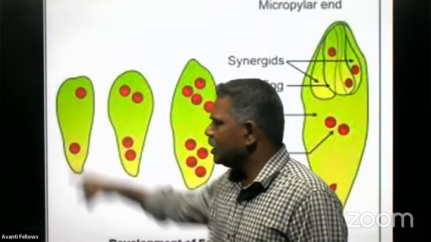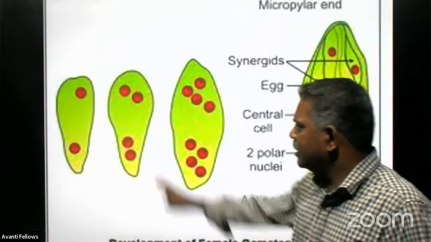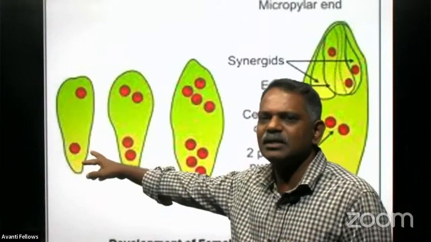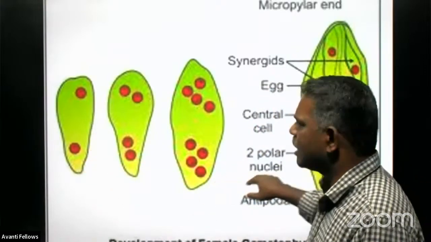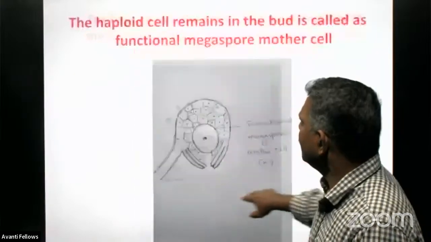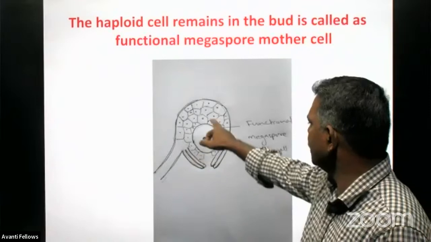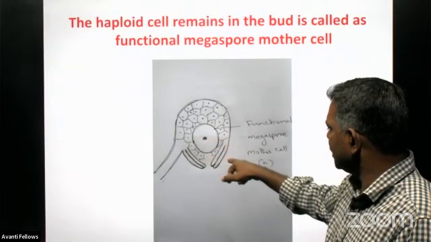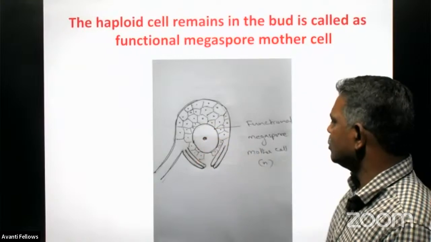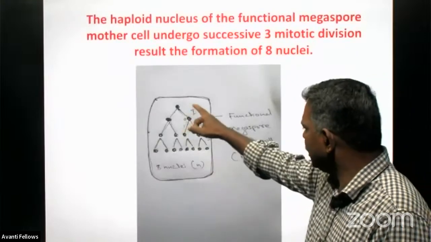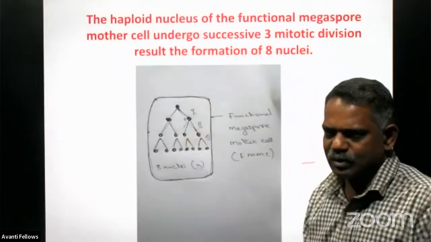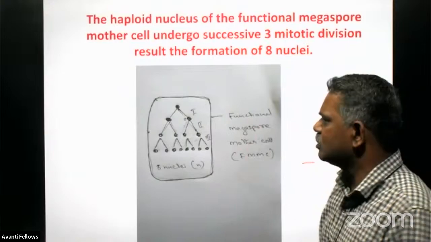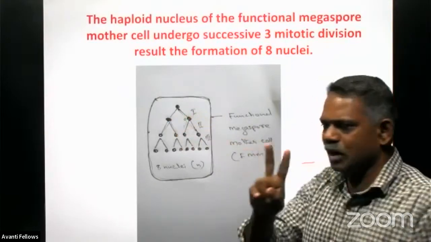The first division of the nucleus produces two nuclei, and the division is mitotic division only, and already the nucleus is haploid. Here we have seen these are all haploid nuclei only. This functional megaspore mother cell has the haploid number of chromosomes in the nucleus, and this cell divides three times. That nucleus will divide and produce two haploid nuclei.